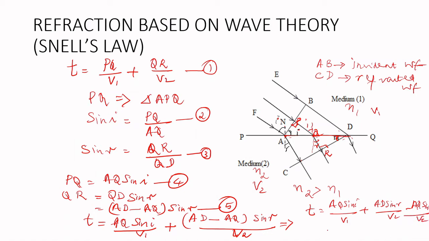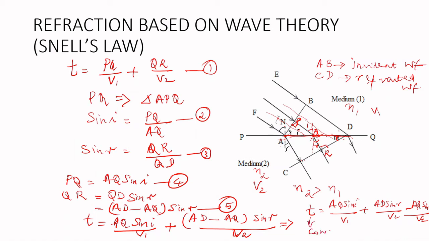So you see over here AQ is a variable, because as I told you before, the position of the rays will decide what AQ has to be. If you take a ray here, AQ's distance will change like this, or if you take a ray there, AQ's distance will change like this. So that means AQ is a variable. But the time taken by all these rays to travel from the incident wavefront AB to the refracted wavefront CD is a constant. So the LHS of your equation is a constant.